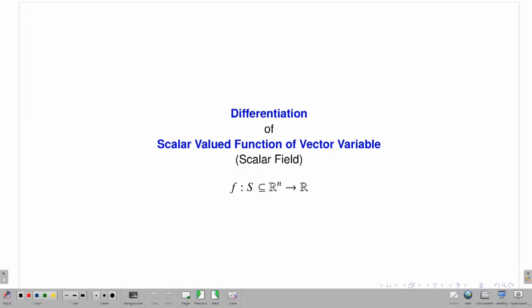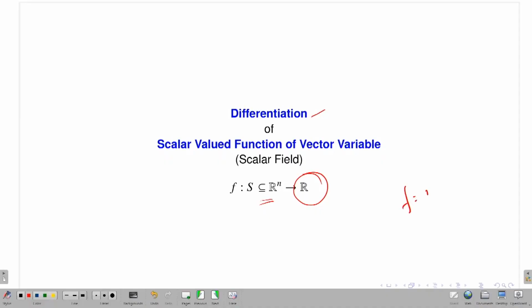So now I want to talk about the notions of differentiation of scalar valued functions of vector variable. Look at the range, this is R, and what is the domain? Its domain is a subset of Rn, some set S. I will say that this S is an open subset of Rn, that I already discussed. What do I mean by open set? If I have a function from an open subset S of Rn to R, then what sort of notions of differentiability will you have?